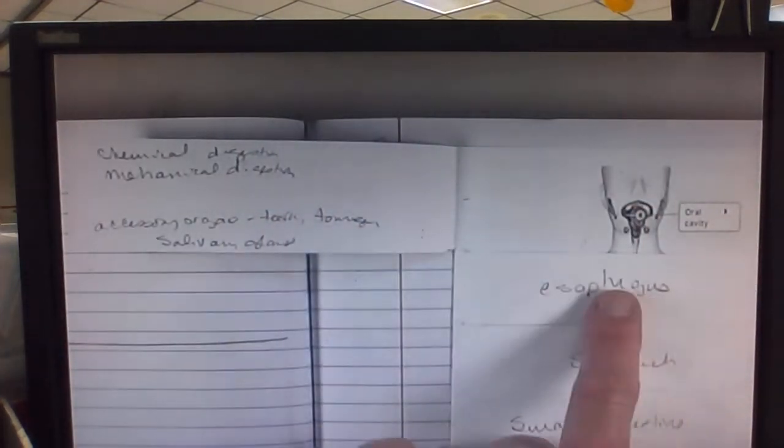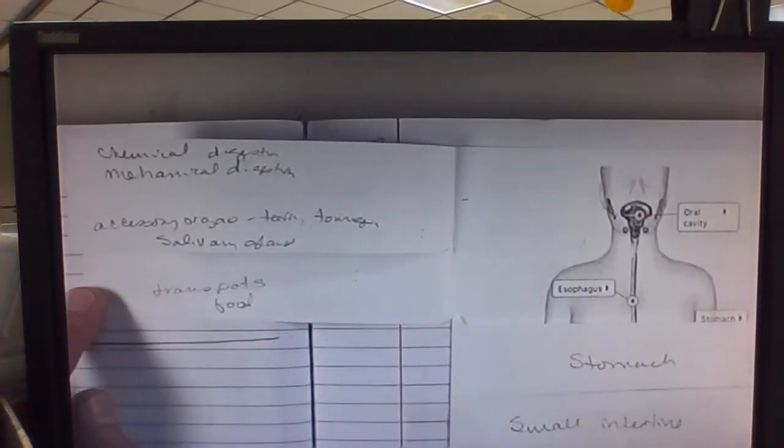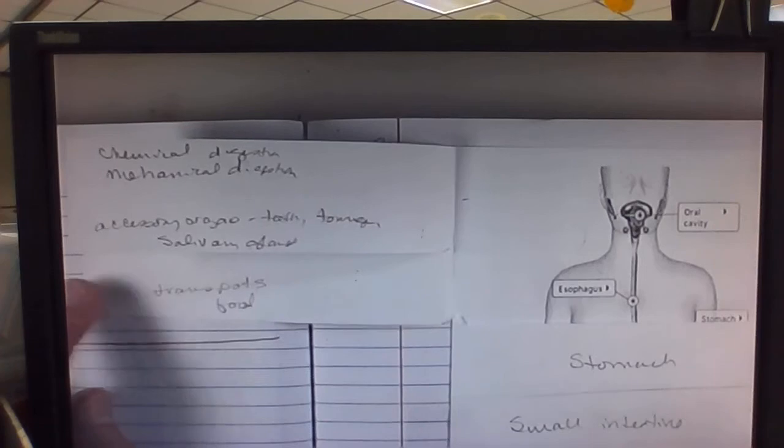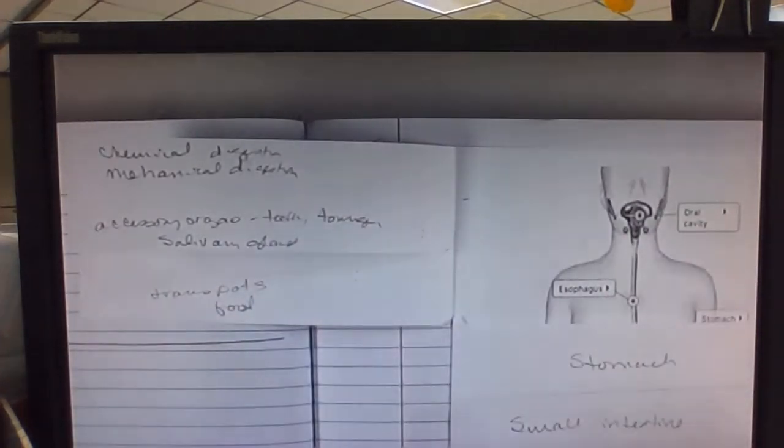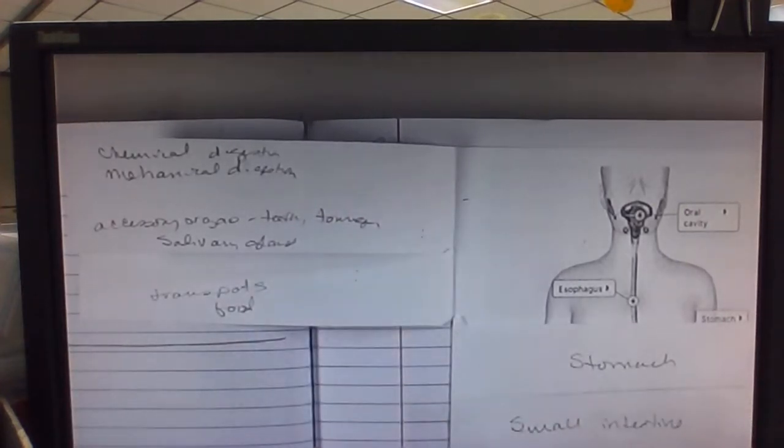From the oral cavity, the food then travels through the esophagus, and the esophagus is essentially just a muscular tube. So the esophagus is transporting food from the oral cavity to the stomach. There is no digestion that occurs in the esophagus.